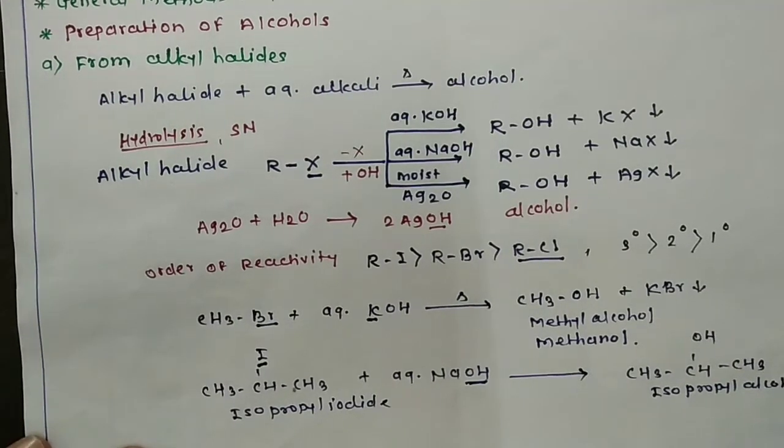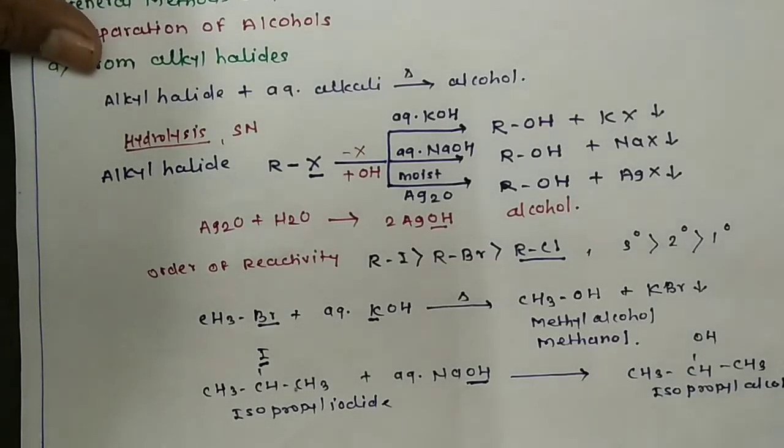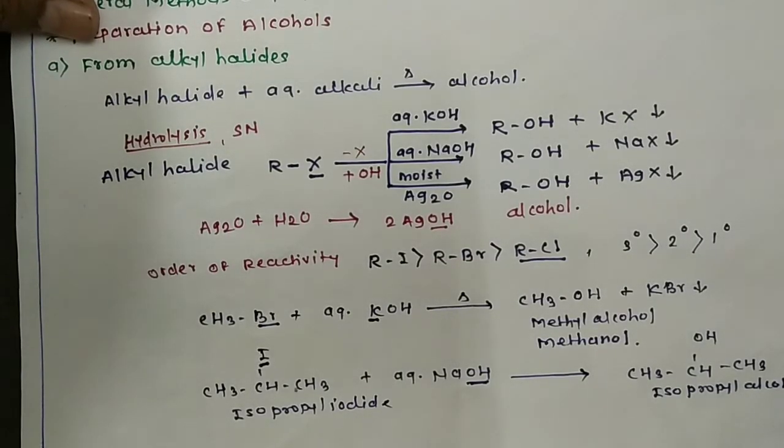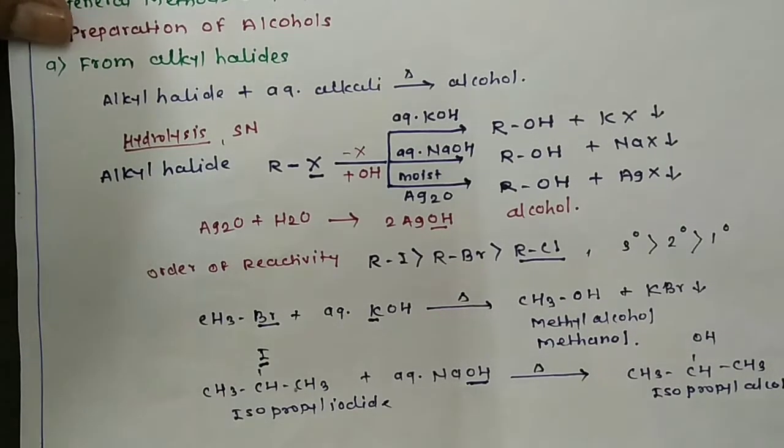So in this way we can convert isopropyl iodide into isopropyl alcohol by heating with sodium hydroxide.